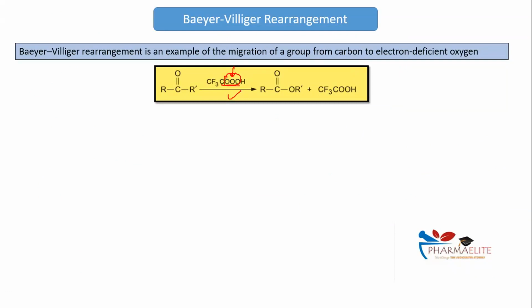Now observe the beauty of Bayer Villiger. What is the reactant? Can I say my reactant is a ketone over here? दिख रहा है कीटोन है? हाँ सर कीटोन है. What about my product? Is my product an ester?